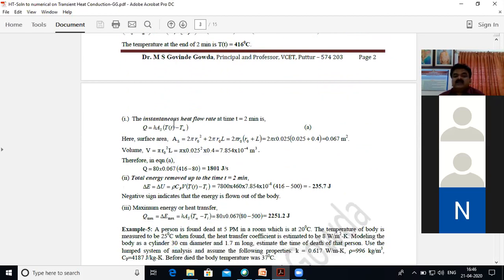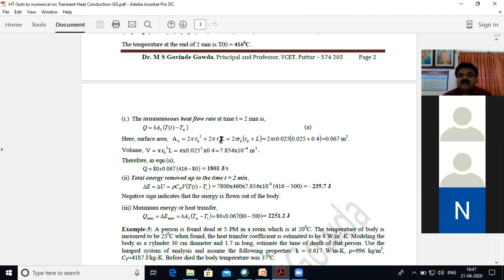Now the instantaneous heat flow at time t equal to 2 minutes. That means what is the amount of heat transfer at exactly 2 minutes. For that, you know the equation: Q is equal to hAs into delta T, where delta T means T of t minus T infinity.